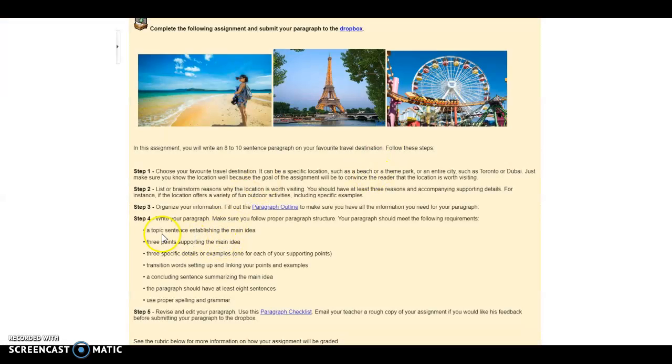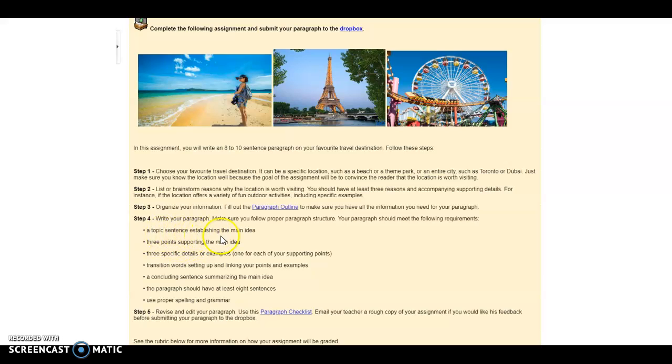So once you're done with the outline, you can start putting together the actual paragraph. And make sure you follow the proper paragraph structure. Make sure you have a topic sentence, 3 points supporting the main idea, 3 specific details or examples, 1 for each of the supporting points here.